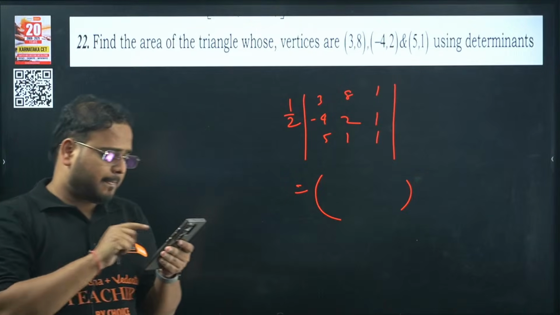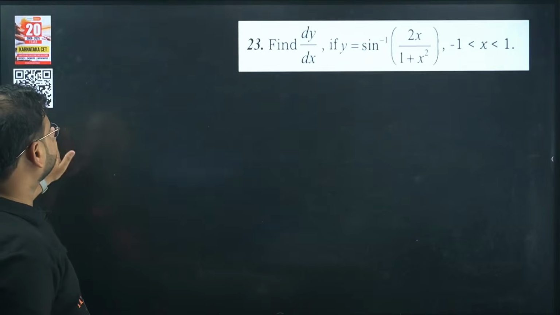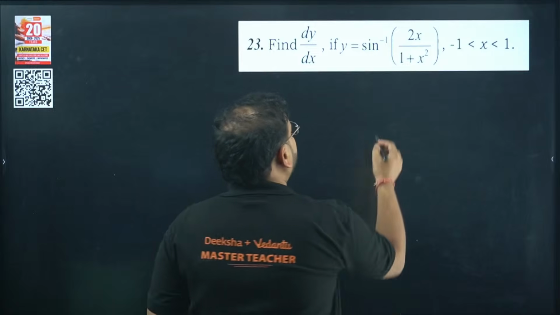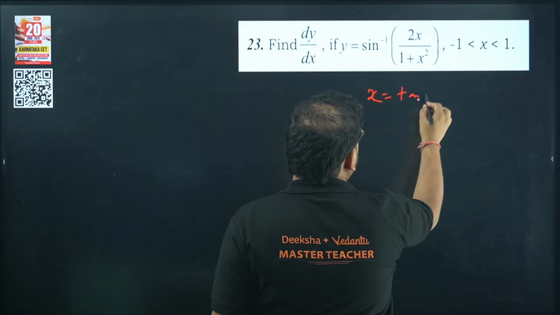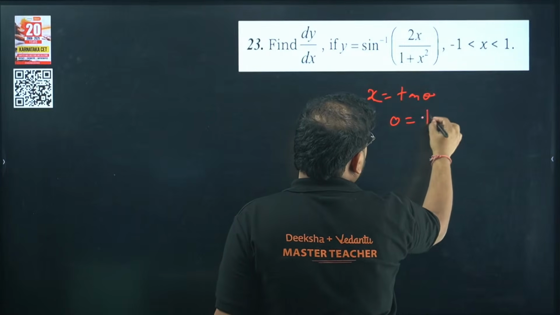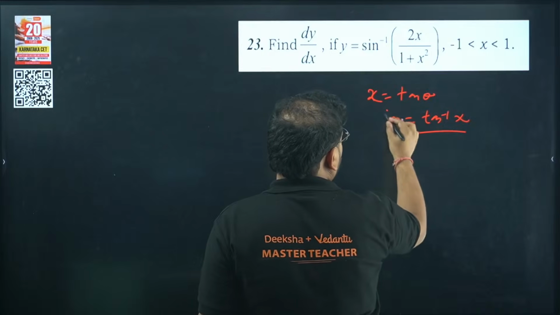Any problem? So let's analyze more questions from your 2 marker. Find dy by dx for this particular question. How would you solve it? Take x as tan theta. Before this, let's find this value first: tan inverse of x. We got theta value also.